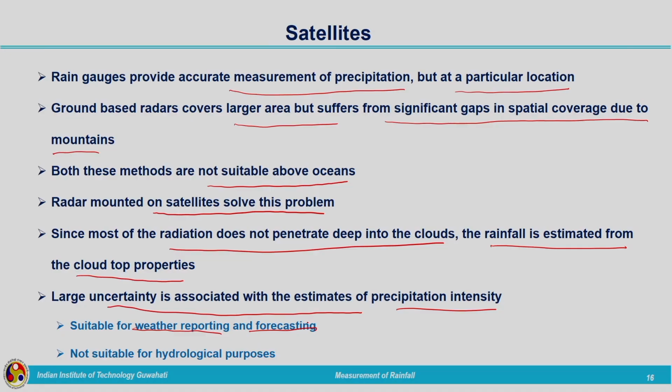But if we are making use of this data for hydrological studies, for example to determine flooding details or calculate the flood depth in an urban area, depending on rainfall data from satellites will give you some flood data, but it will not represent the actual flooding happening at that particular location. So it is not suitable for hydrological purposes. It can be used for weather reporting and forecasting, but not for hydrological studies, especially in urban areas.